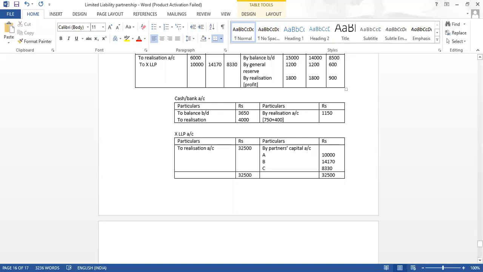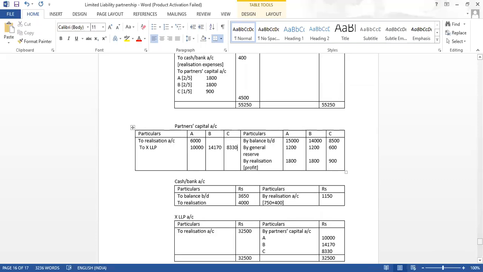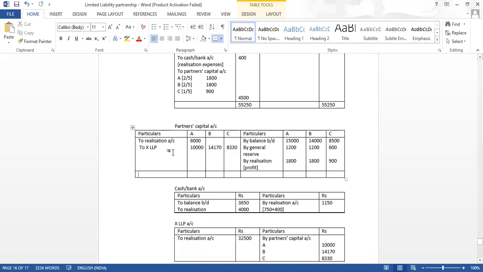Now what will we do? Now we will close our partners capital account. Whatever balance we get, we will put it to the cash bank account. Now what can we see? Which side is heavier?